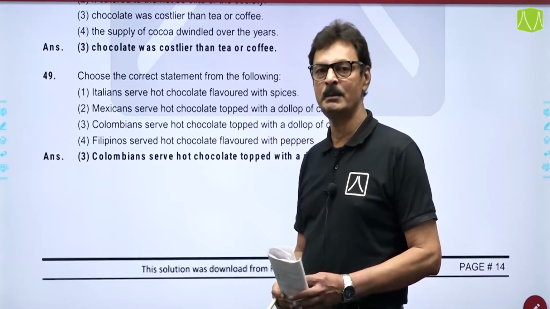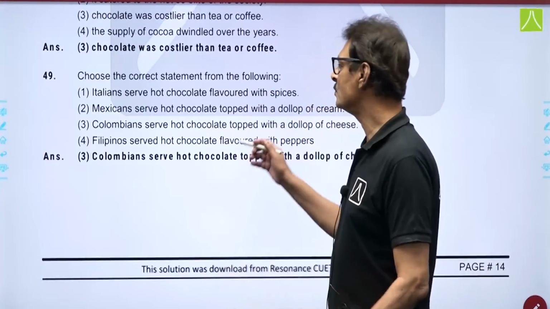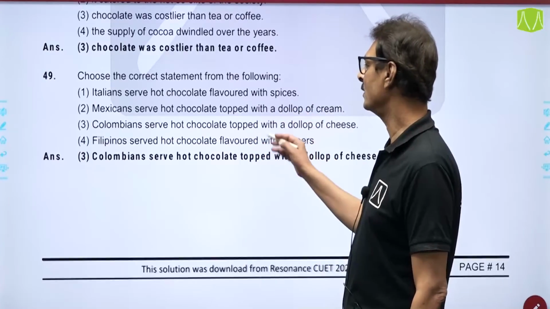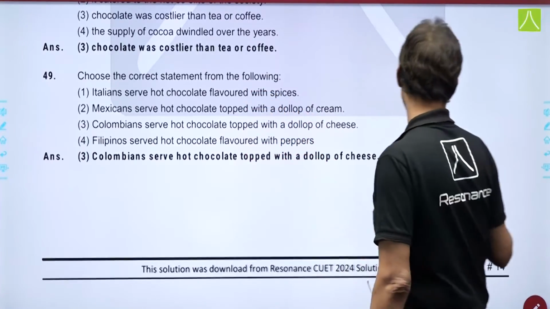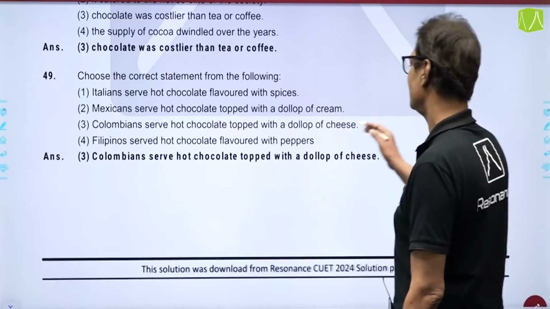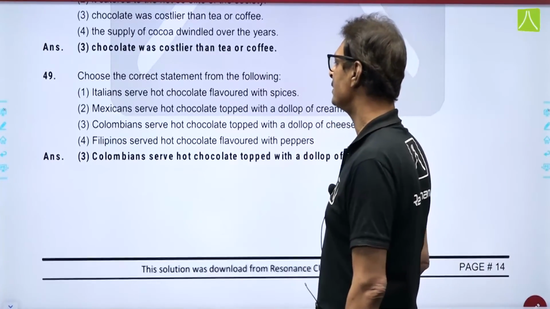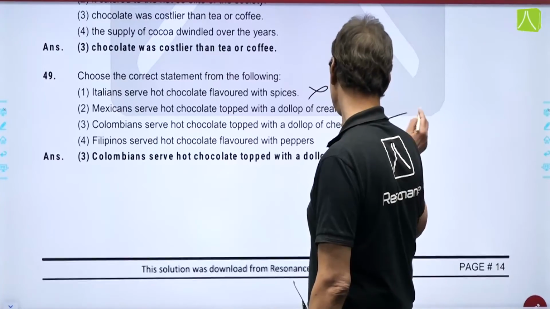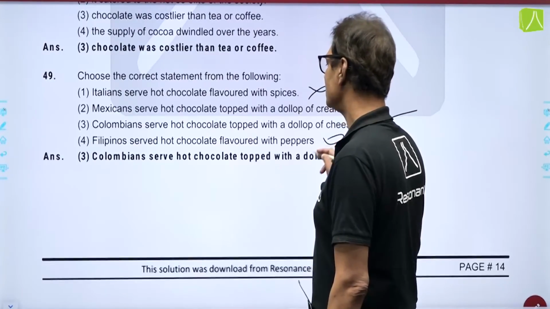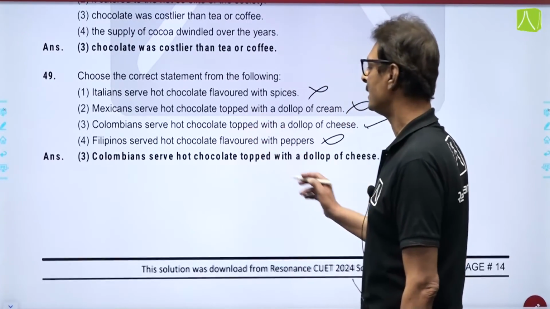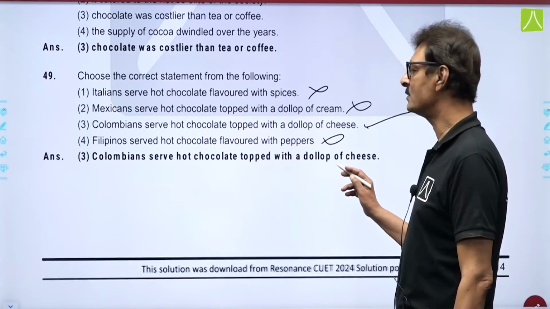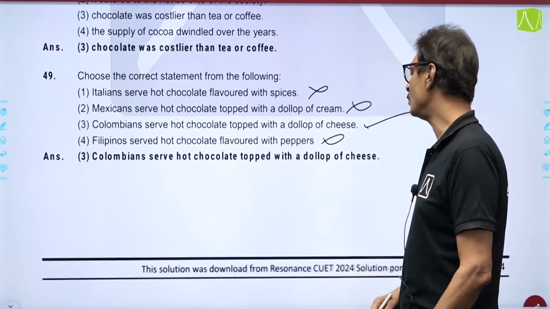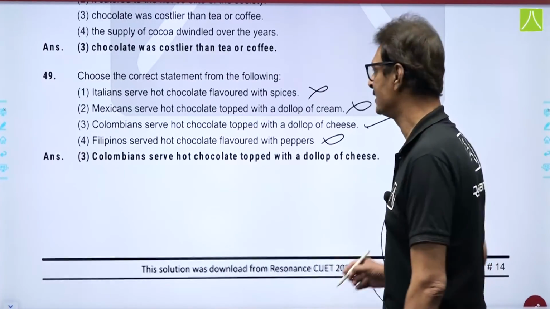Coming to the penultimate one, the second last question. Choose the correct statement from the following. 4 options were given to you, and if you read the statement, in the last paragraph the things have been mentioned. This is incorrect, this is incorrect, this is correct as specified in the passage, this is unspecified. So, the correct answer is option number 3, that is Colombians serve hot chocolate topped with a dollop of cheese.